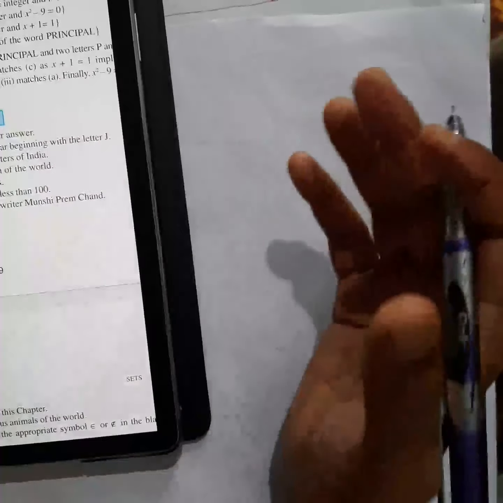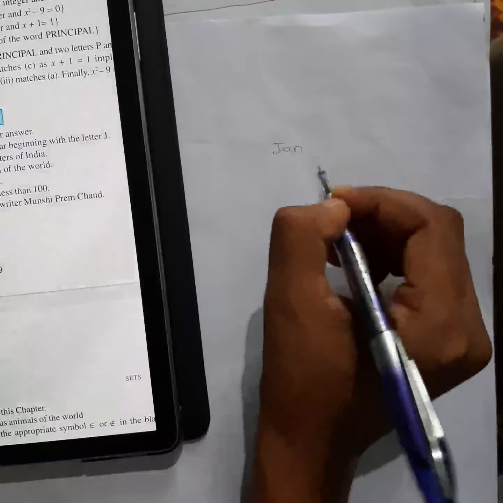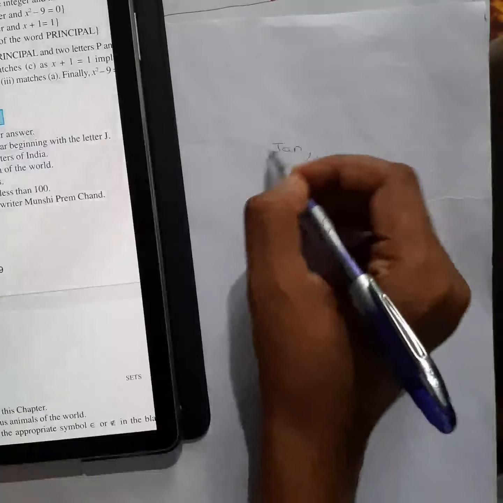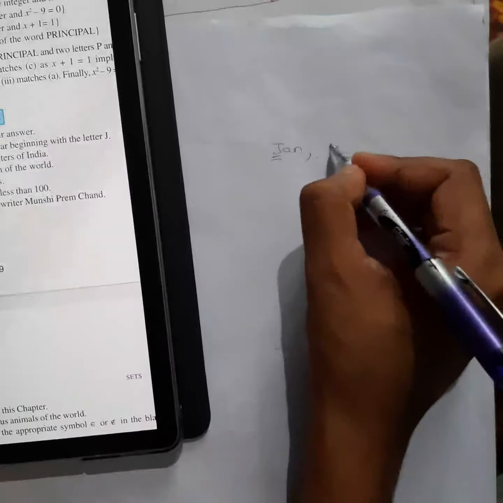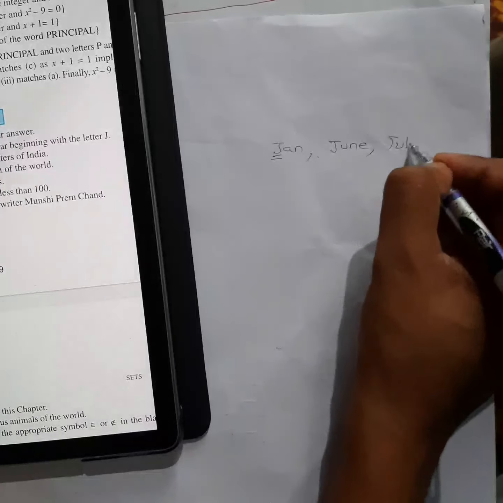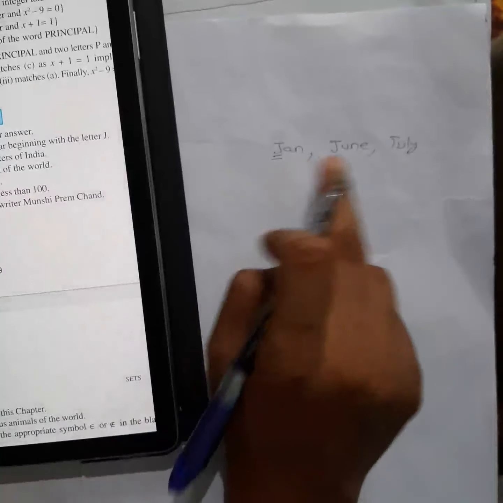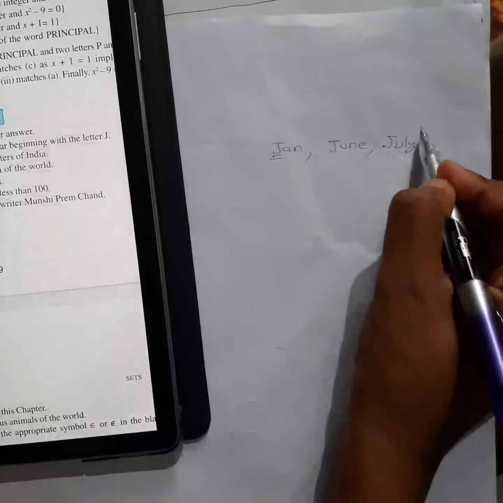A month of the year which start with the letter J. So which are the months? Can I say January? January is the month which starts with the letter J, then June is there, then July. So these are 3 months which starts with the letter J, right? So this is the collection we made.